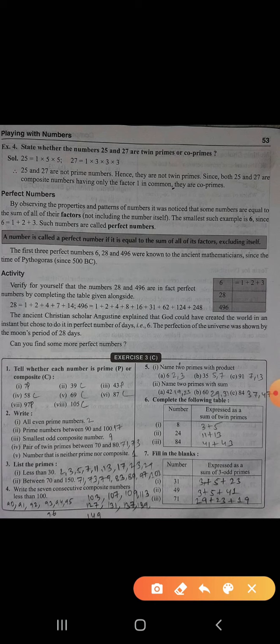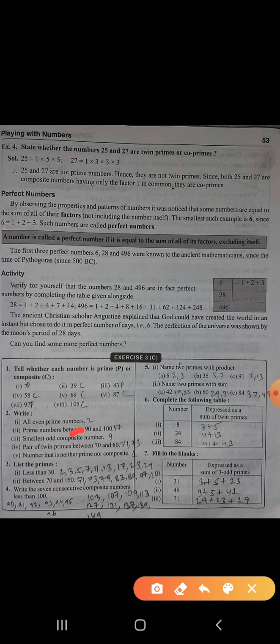So 25 and 27, see the divisors. 25 is 1 into 5 into 5. 27 is 1 into 3 into 3 into 3. So having what? Common factor 1. So 25 and 27 are not prime numbers. Yes, exactly, those are not prime numbers. So hence they are not twin primes at all.